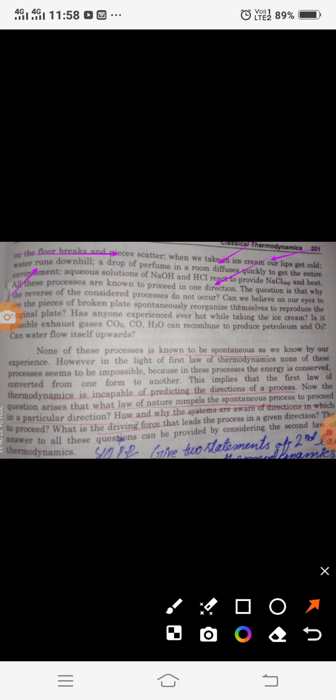because we have never seen that the water is flowing from downside to upside without applying any external force, without applying any force agent. We have never observed that the exhausted gases, carbon dioxide, carbon monoxide, and water that are present in the environment are recombined to form the petroleum product and oxygen. We have never seen that the broken plate pieces recognize themselves and get arranged into a plate again. We have never observed that when a person is taking in ice cream they feel hot. We have never observed such situations. So we will study the spontaneous processes, the irreversible processes, in the second law of thermodynamics.